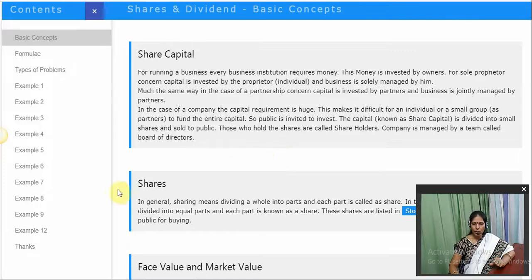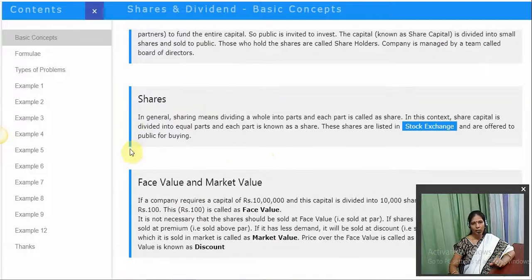The next concept we are going to see is shares. Shares means sharing the whole into small parts. That is the literal meaning of shares. In general, sharing means dividing the whole into parts, and each part is called a share. In this context, the share capital is divided into equal parts. Please note, it is divided into equal parts and each part is known as a share.